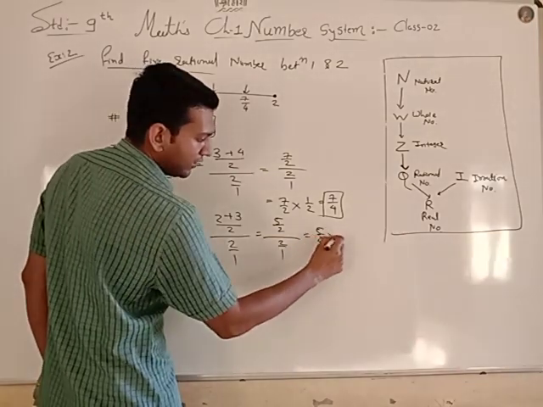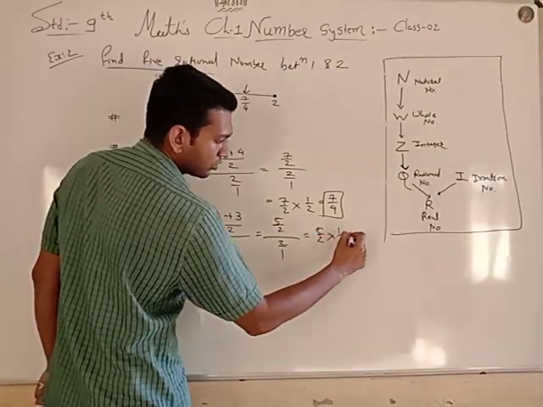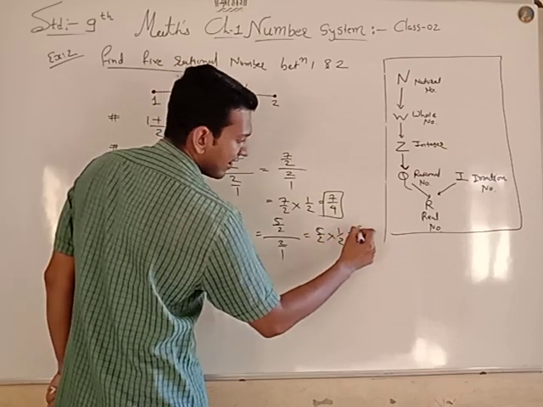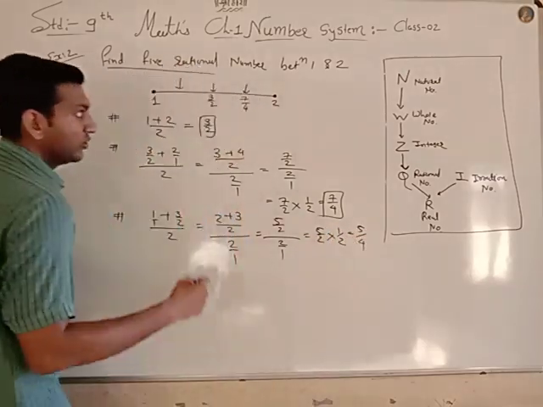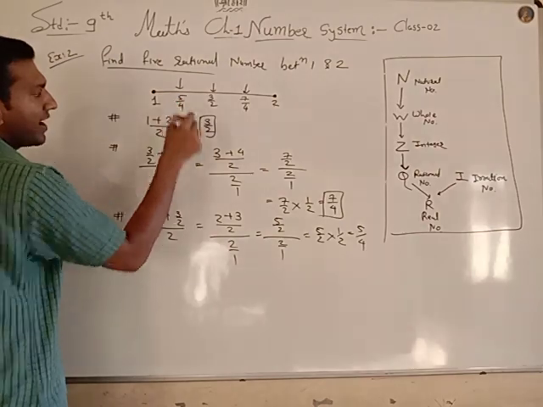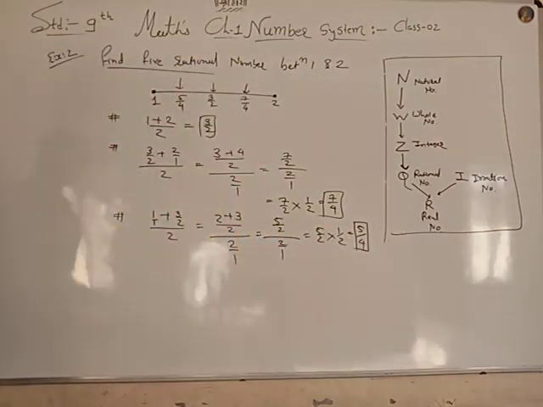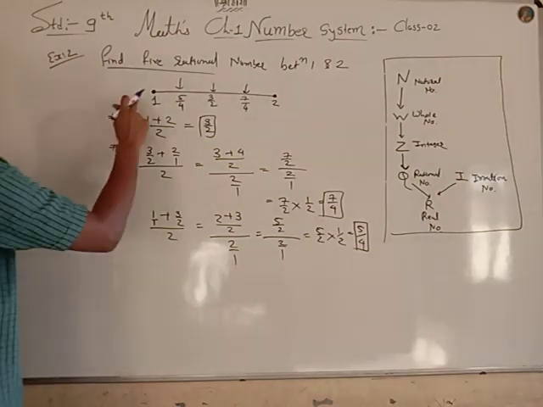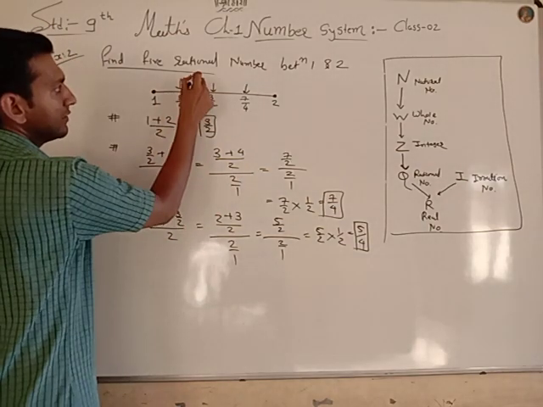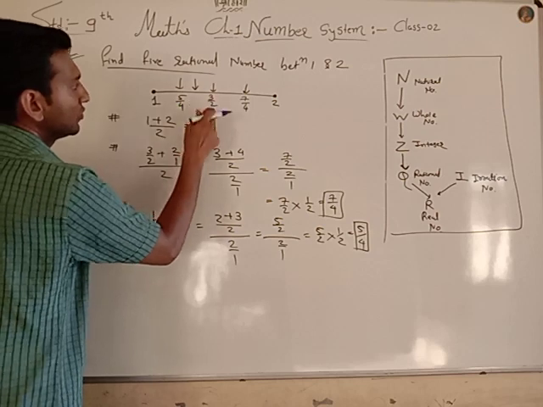So 5 by 2 into 1 by 2. So your 5 ones are 5 and 2 twos are 4. You get 5 by 4. My third rational number, which is between 1 and 2. Now you can find between these two. Okay.